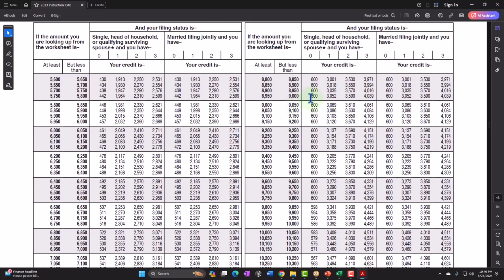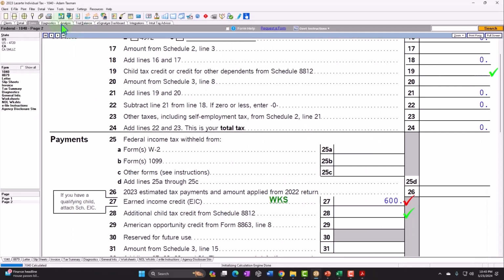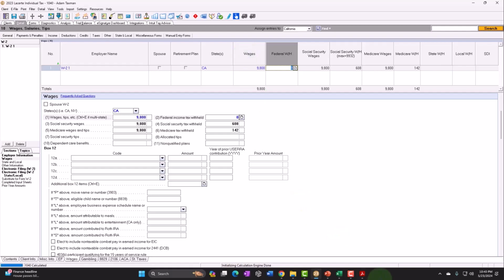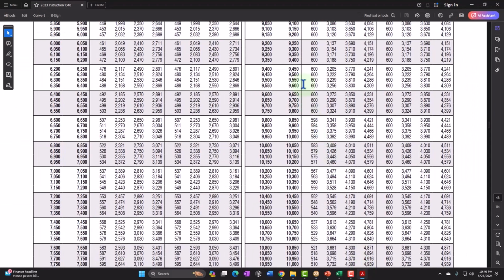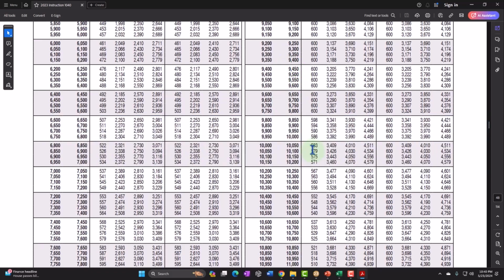It's still at 600 up to 9,800, and it's still pretty close to 600. But then if I go above that at 10,000, it goes down to 583.